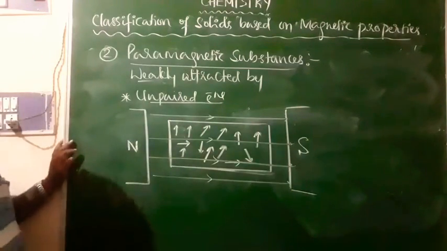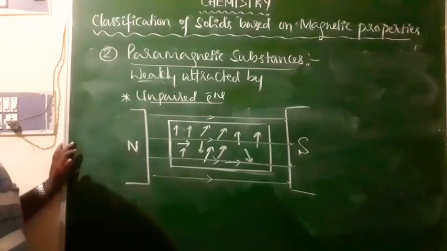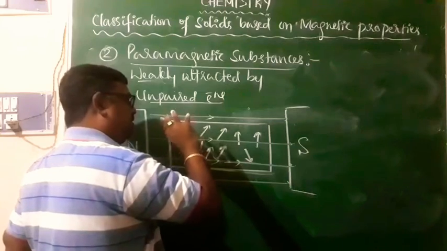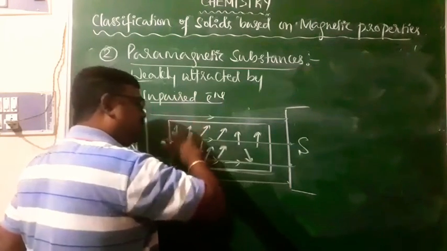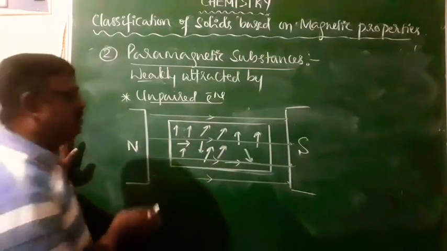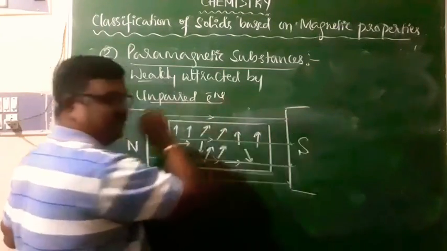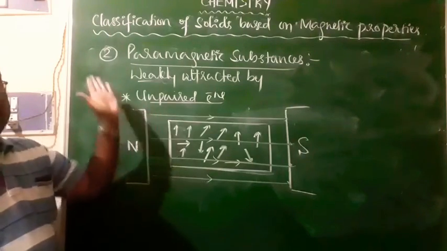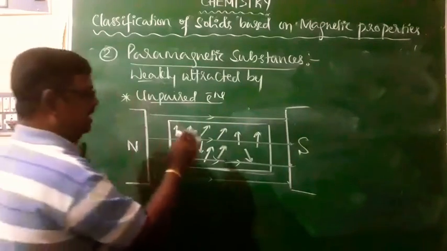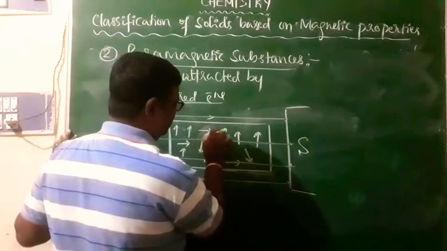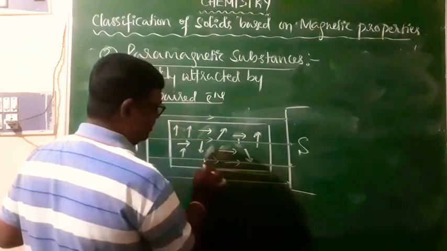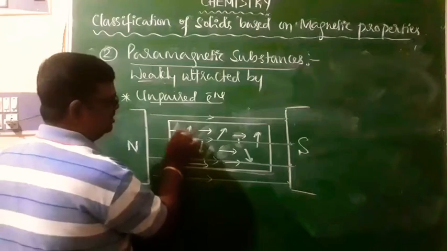When they are placed in the magnetic field, the magnetic dipoles will be oriented. Some of the magnetic dipoles will be oriented in the direction of the external magnetic field. Some will be like this, in the direction of the external magnetic field.